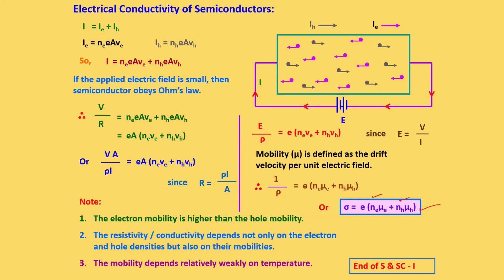And keep it in mind, the electron mobility is higher than the hole mobility. And the resistivity or conductivity depends not only on the electron and hole density, it also depends on the mobility. And the mobility depends relatively weakly on temperature.